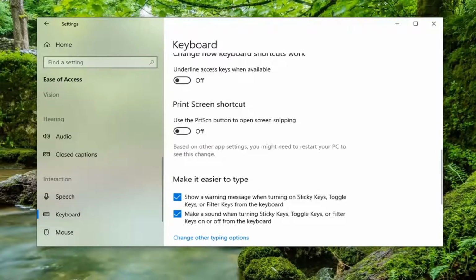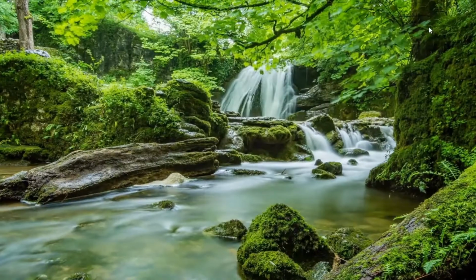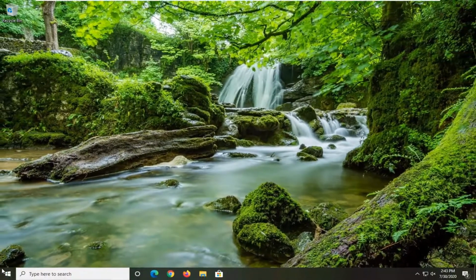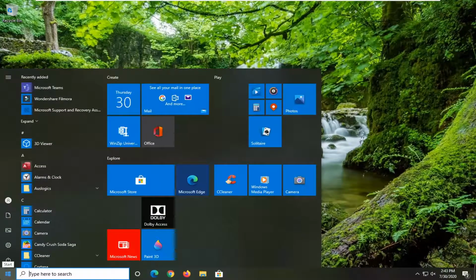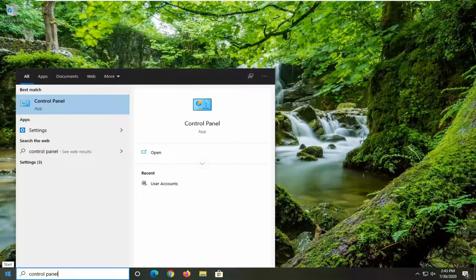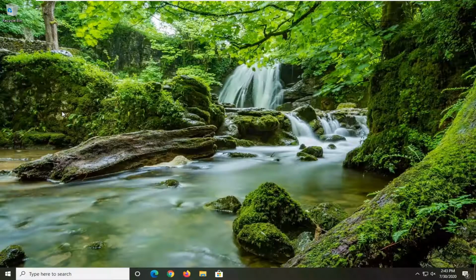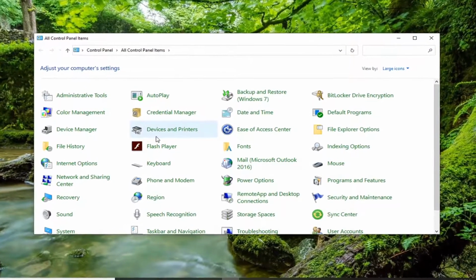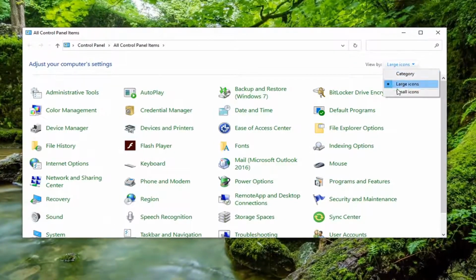I mean, there really isn't too much more to say at this point. One more thing we can try here would be to close out of here. Now just talking about it, I think there's one more thing we can try. Go back into the Start menu, type in Control Panel. Go ahead and select that. It should be the best match on the list. And we're going to select the View By, make sure it's a large category view.